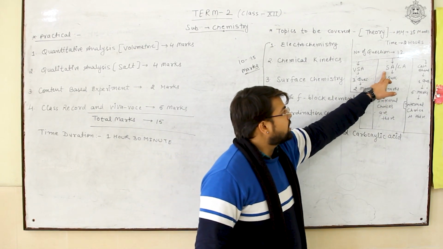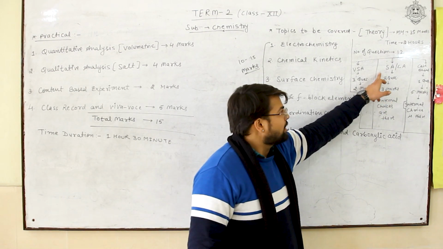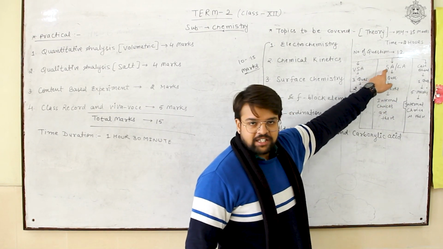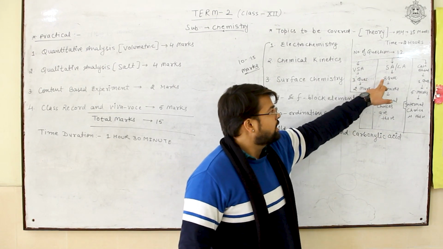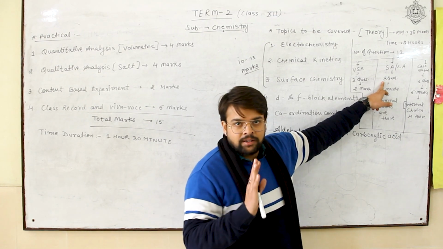Then we can say the next 8 questions which will carry 3 marks. They can be short answer type or long answer type. There will be internal choices in this section only, not in the previous section. There will be 3 questions in the first section, and in the second section there will be 8 questions having internal choices.